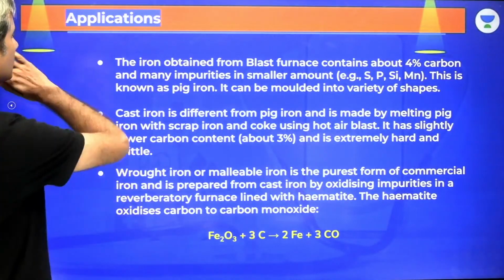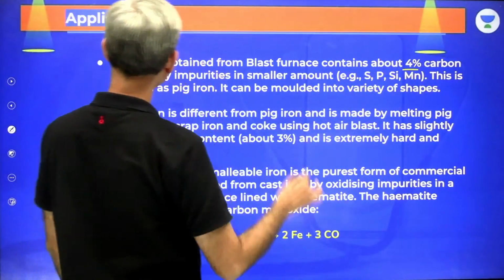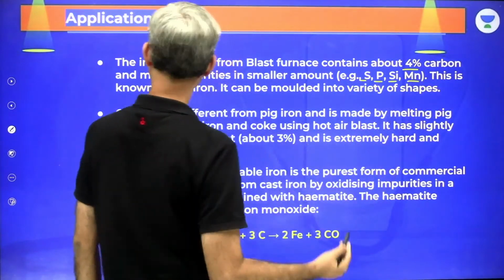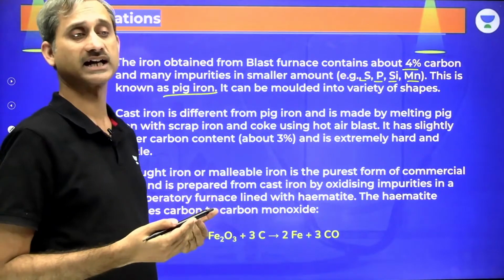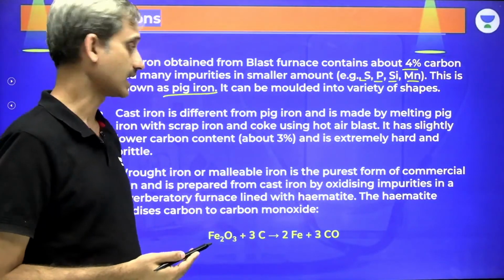Now, the iron obtained from the blast furnace contains about 4% of carbon and many impurities in smaller amounts like sulfur, phosphorus, silicon, manganese. This is known as pig iron. Now, it can be molded into a variety of shapes, but when it is molded into a variety of shapes, this is called cast iron.